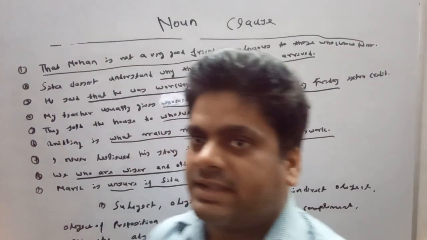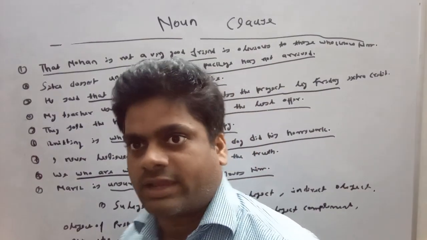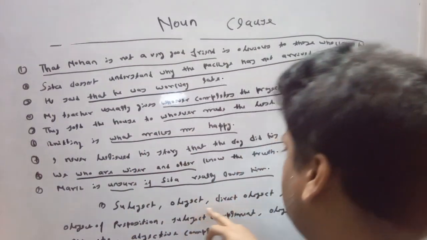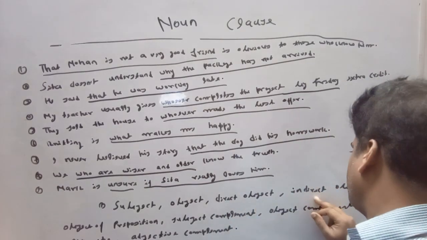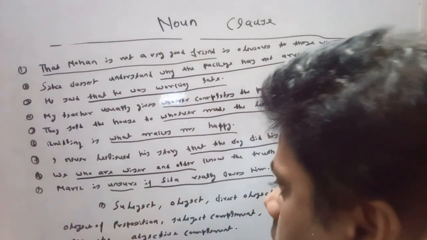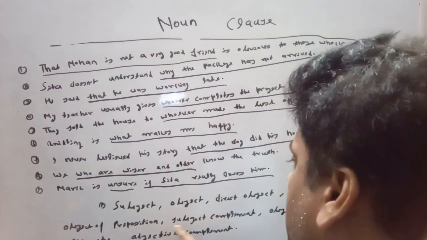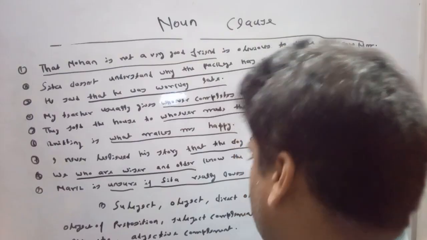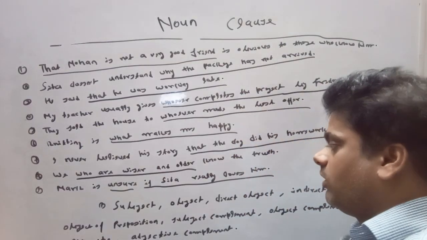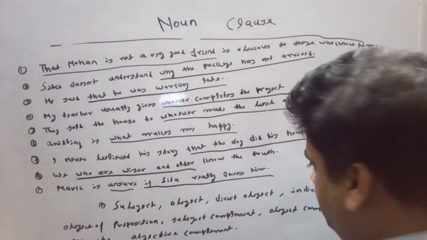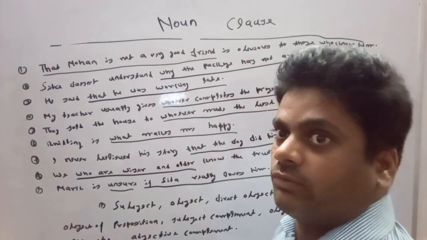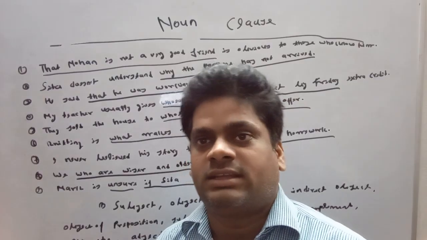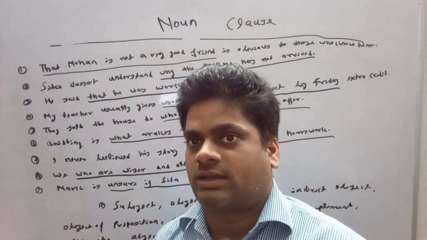So, guys, a noun clause can work as a subject in the sentence, as an object in the sentence, as a direct object in the sentence, indirect object in the sentence, object of preposition, as a subject complement, as an object complement, as an apposite, as an adjective complement. All these eight types of work are supposed to be done by a single